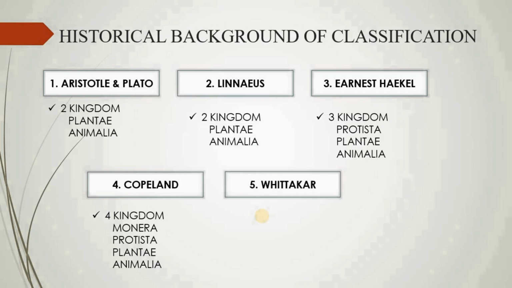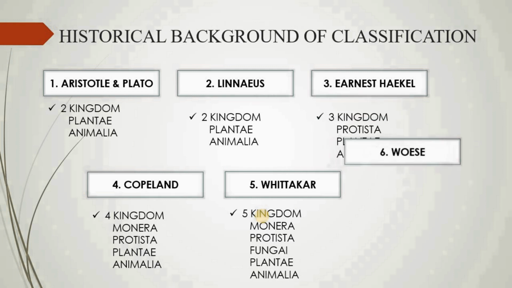Then Whittaker came. He gave the five-kingdom classification, newly adding fungi. The first one is Monera, second is Protista, third is fungi, fourth is plant, and fifth is animal. In Monera, he included unicellular prokaryotes. In Protista, he included unicellular eukaryotes. In fungi, all the saprophytes are included. In plant, all the plants or autotrophs. And in Animalia, all the heterotrophic animals.